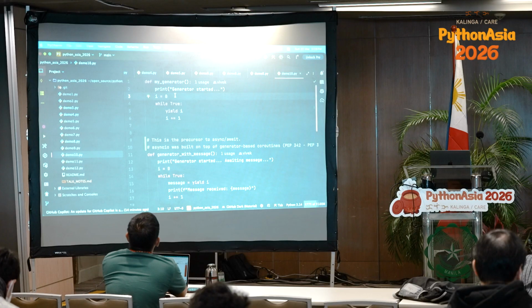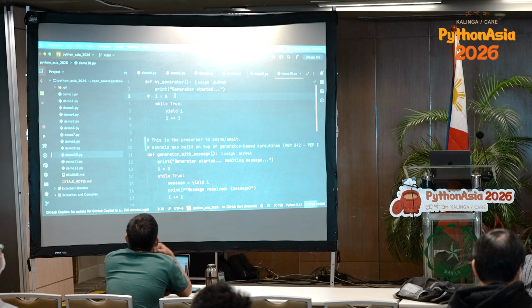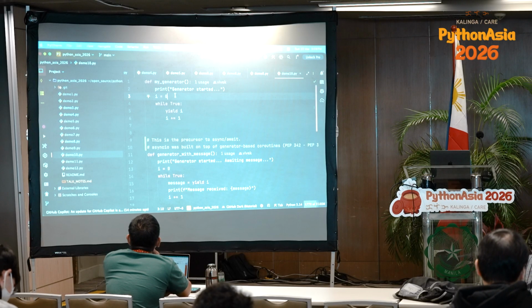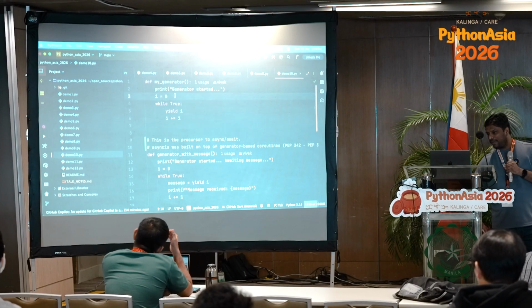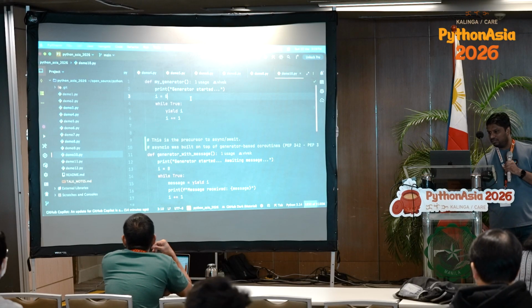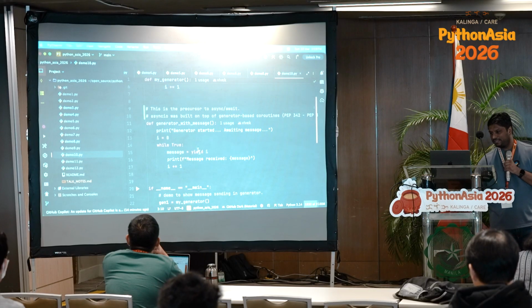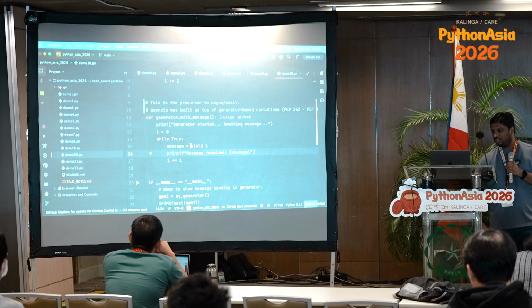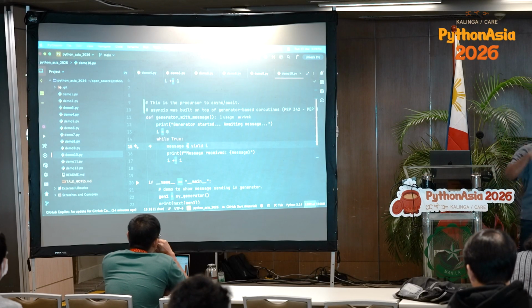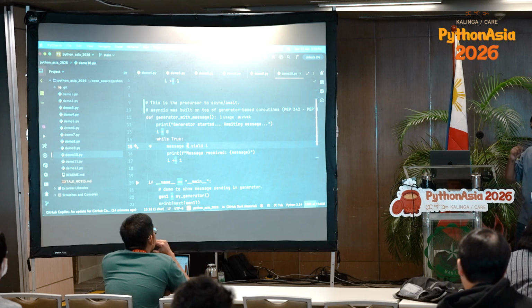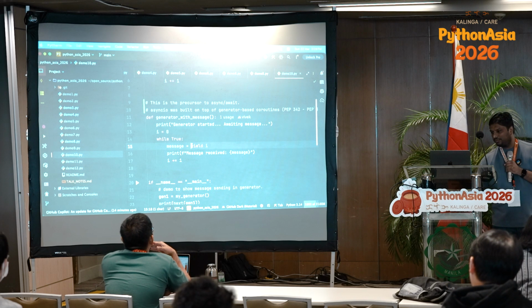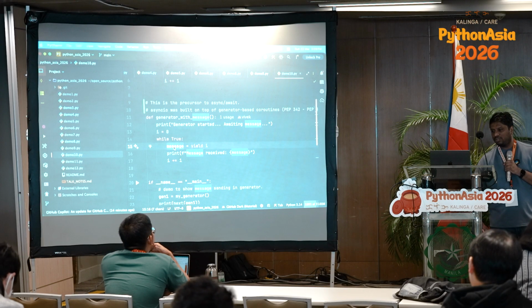Even the asyncio that came in Python 3.6, if I'm not wrong, that also fundamentally, internally uses generators only. Let's see how it works. So what we have is a simple generator, and here a generator with a message. And you see before yield, I am doing equal to. Usually we just do yield something, but here the yield returns whatever message I am passing, and I can store it in a variable.